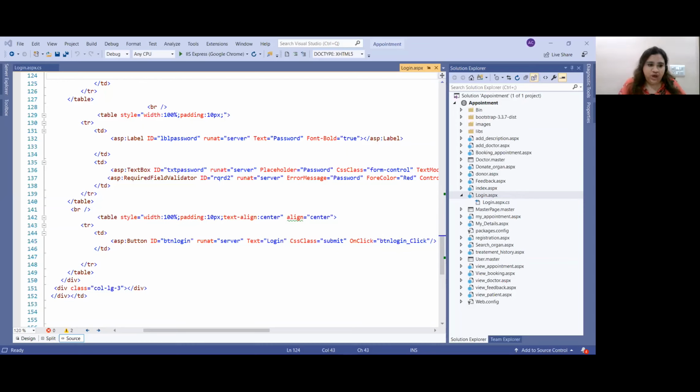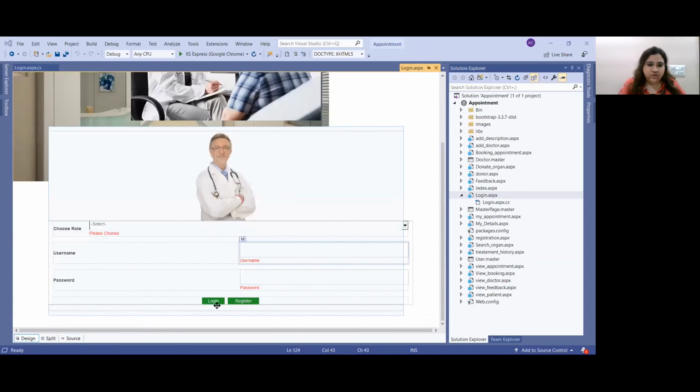So let me show you how. We can go on the design page. Suppose we have to see the code behind for this button. So we'll double click on the login button.